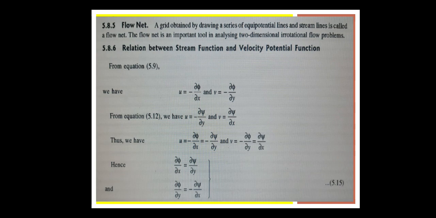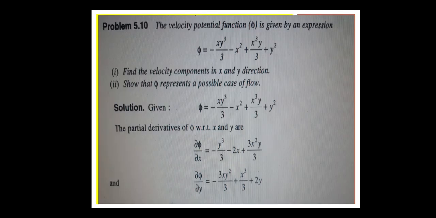Now we have u is equal to dou phi by dou x is equal to dou psi by dou y, and v is equal to minus dou phi by dou y is equal to dou psi by dou x. Hence dou phi by dou x is equal to dou psi by dou y, and dou psi by dou x is equal to minus dou phi by dou y. Just the sign was changed, that's all. Now with these things we'll solve the problems.